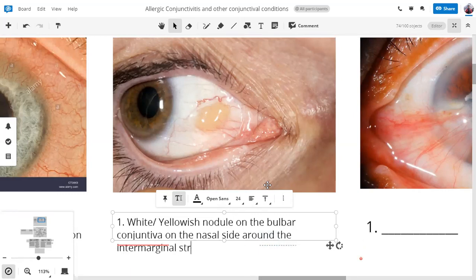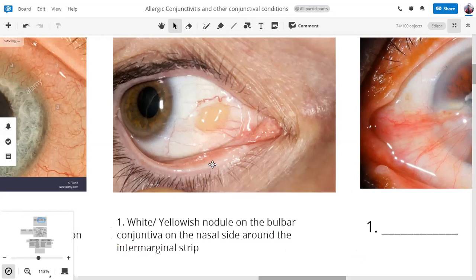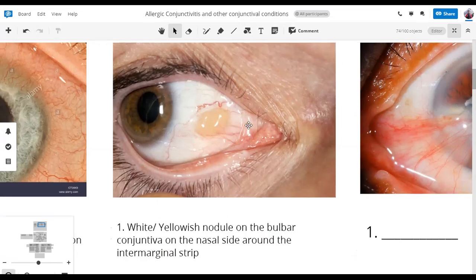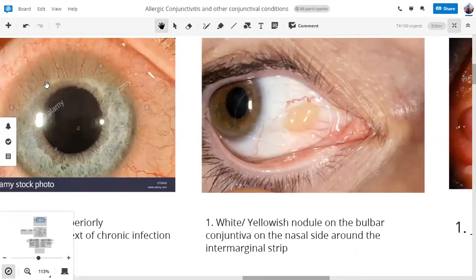It's a degenerative condition of the conjunctiva in which there's a yellow whitish nodule, a mass which typically appears as fat. ऐसे लगता है चर्बी देखी है आपने, fat, it looks like that. So it appears as a yellowish whitish nodule in the bulbar conjunctiva on the nasal side around the intermarginal strip. So what is an important distinguishing feature between this picture and this?